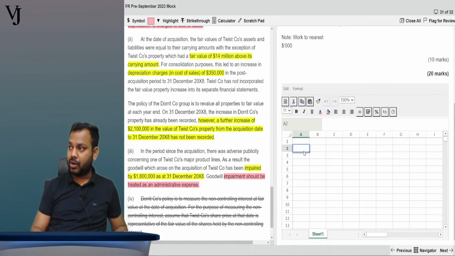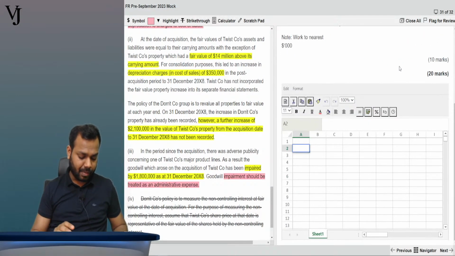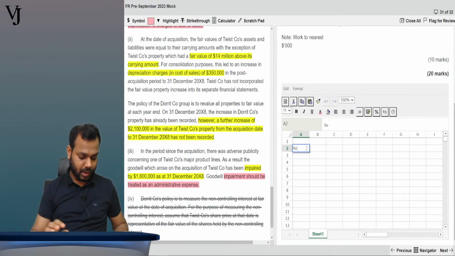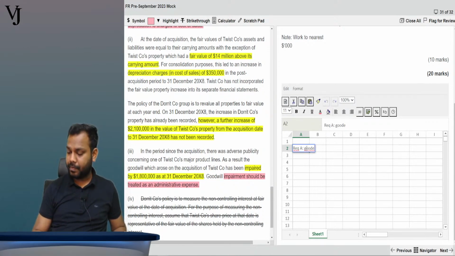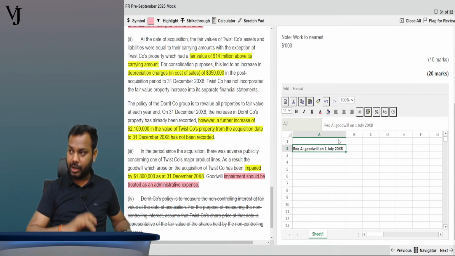Working note. What is the requirement? Requirement A, goodwill on 1 July 20x8. Okay, so let's increase the width of this one and bold the requirement.